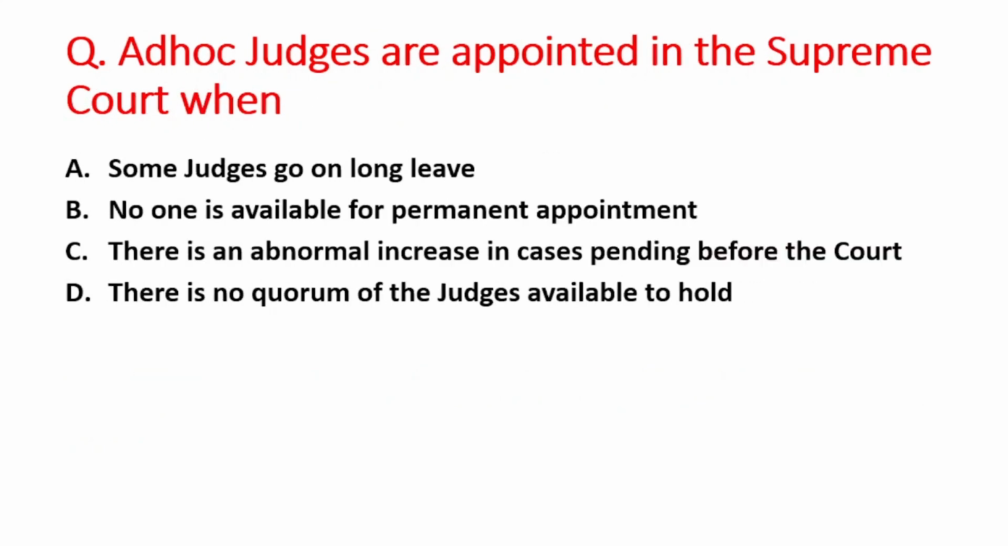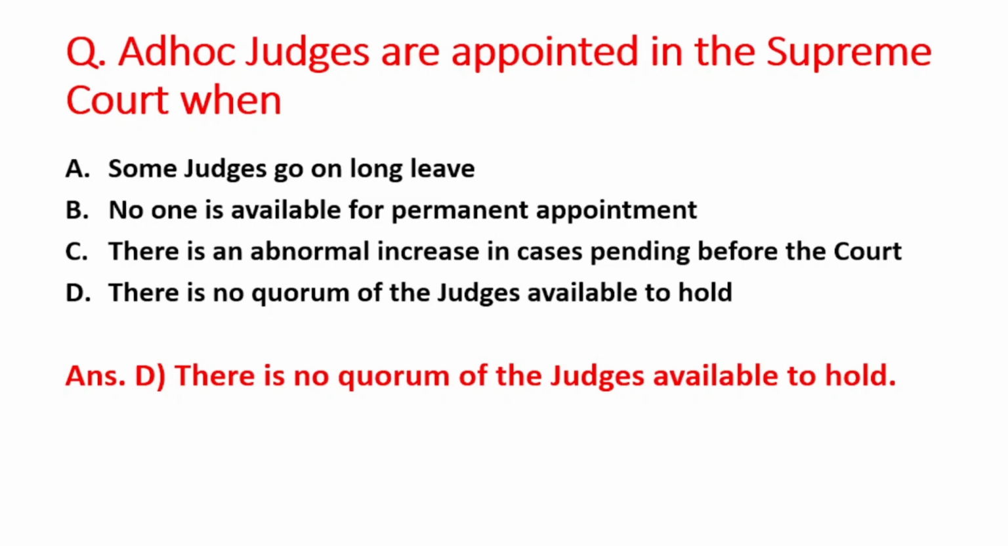Next question is ad hoc judges are appointed in the Supreme Court when. A option is some judges go on long leave, B option is no one is available for permanent appointment, C option is there is an abnormal increase in the cases pending before the courts, and D option is there is no quorum of the judges available to hold. The right answer is option D, that is there is no quorum of the judges available to hold.